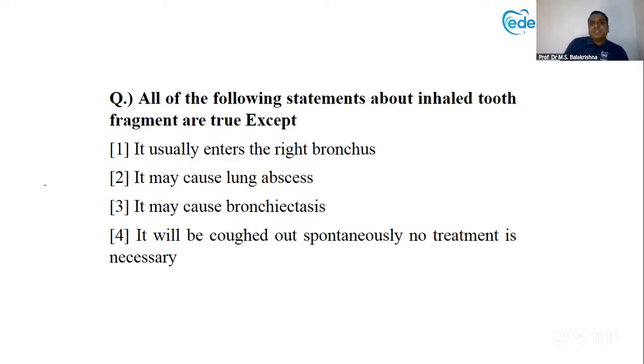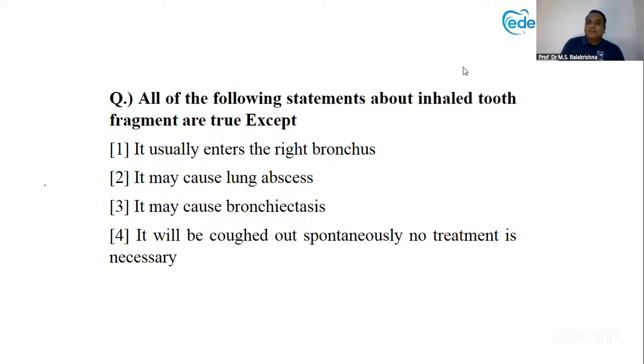Yes, next question. I think this question we have done in our last session. Still, let's see who is the quickest now. All of the following statements about the inhaled tooth fragments are true, except, yes, it's like a photo finish. Everyone put, it came. Very good.